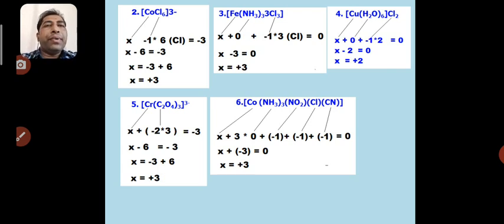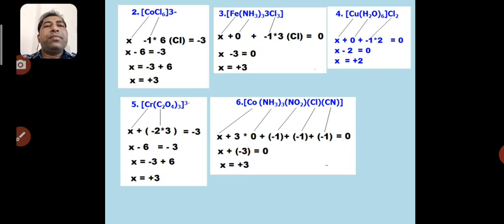In the second example, that is CoCl6 3-, the hexachlorocobaltate ion, we have to calculate the oxidation state for cobalt. So we term this cobalt as X. Now this Cl belongs to the halo category. All halo ligands naturally have a -1 charge. So -1 charge and 6 chlorine atoms, so -1 into 6.